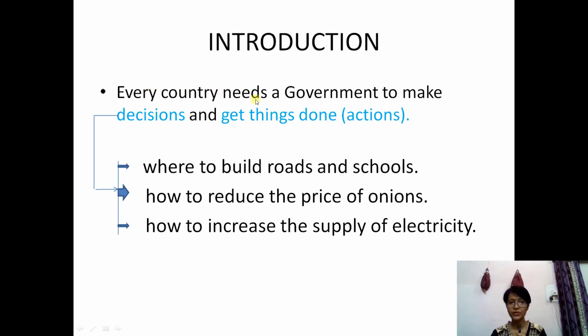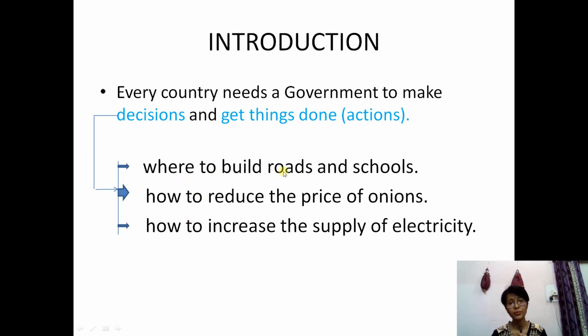See, every country needs a government to make decisions and get the things done. That means the action part. Decisions, actions. Now what kind of decisions does the government make? Some examples I'm giving here.